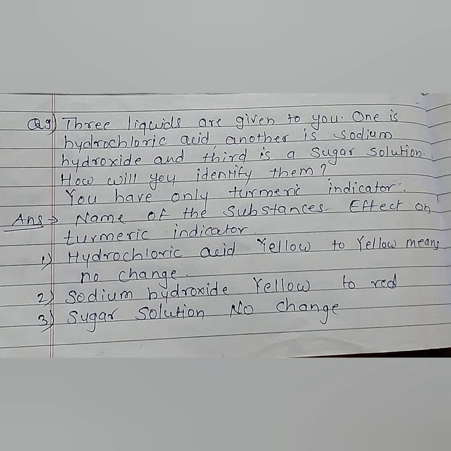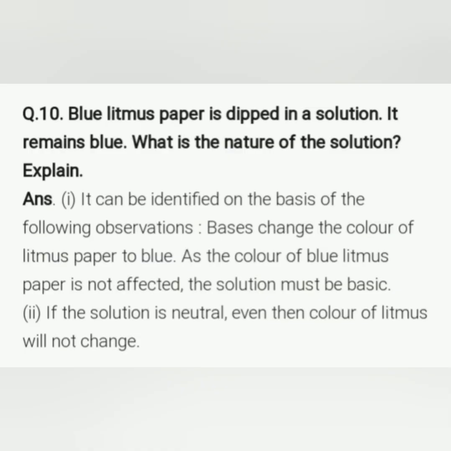Understood? Now the next question, that is the 10th one. So what is the 10th question? Blue litmus paper is dipped in a solution and it remains blue only. So what is the nature of the solution, and explain. So here we have to write that if we have dipped that litmus paper and it remains blue, that means we have to write the nature of that solution.